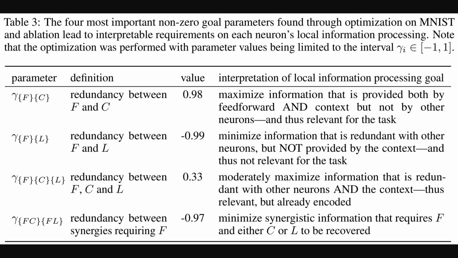This table then details the 4 most important goal parameters, the weights for those PID atoms that emerged from optimization and ablation on the MNIST task. It shows the specific parameter, its definition like, quote, redundancy between F and C, its optimized value, and crucially, an interpretation. For instance, maximizing redundancy between feed-forward and context was vital, while minimizing redundancy with lateral inputs was also key. This gives concrete, interpretable processing goals for the neurons.